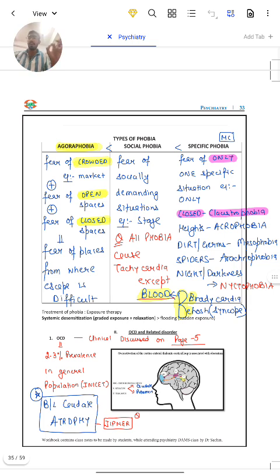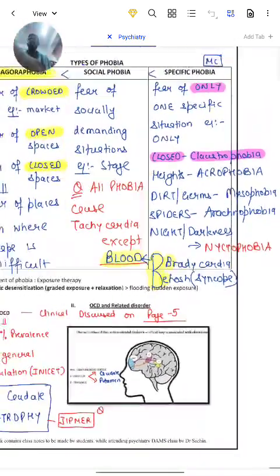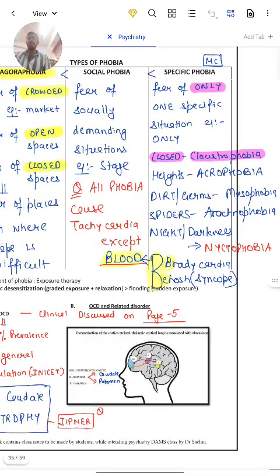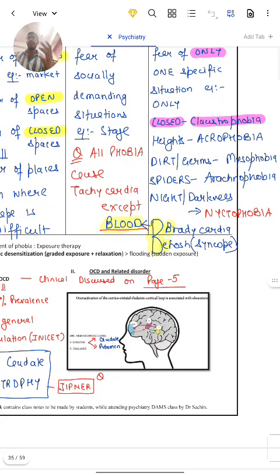Here, friends, one important point: in agoraphobia there is fear of both open and closed spaces. But if there is fear of only closed space, then it is known as claustrophobia. Fear of height is acrophobia. From dirt, mysophobia. From spider, arachnophobia. And from night or darkness, nyctophobia.